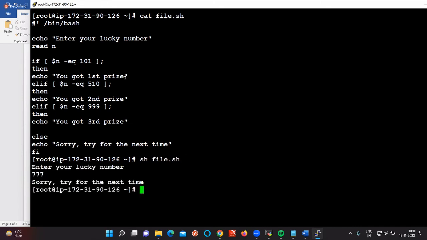What are you getting? So this is what you call your nested if. That means an if condition inside, and again an if condition inside, is what you call a nested if condition.